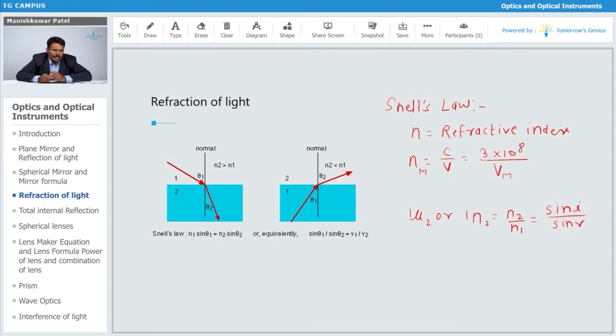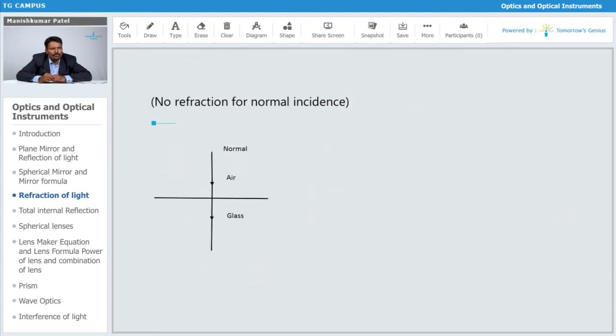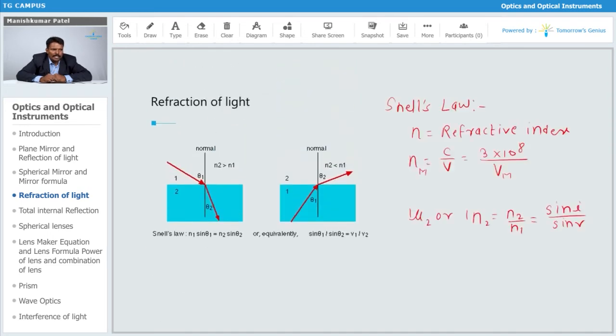So this is how we will define Snell's law. For a given pair of media, such as air and water, air and glass, or glass and water, the value of the refractive index is always fixed. The refractive index for glass, which is denser, is around 1.5. For water, it is approximately 1.33.